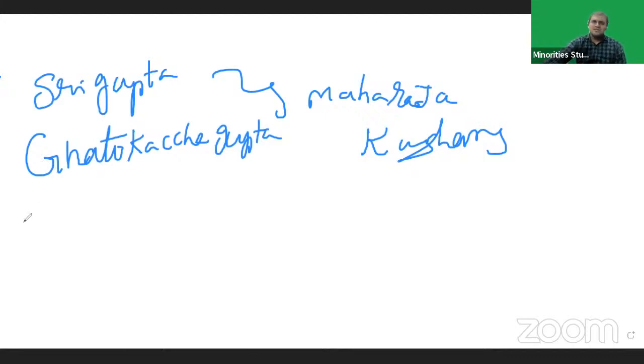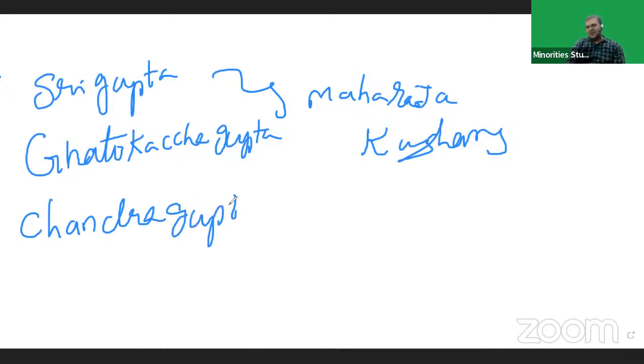After Sri Gupta and Ghatotkacha Gupta, Chandragupta I became the ruler. His ruling period was 319 to 335 AD.